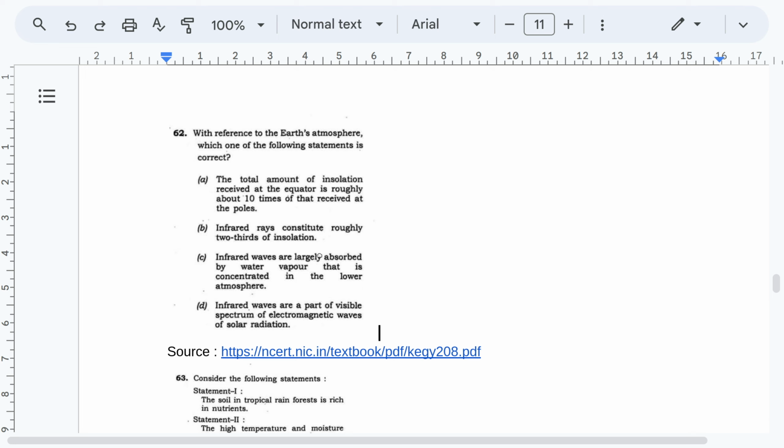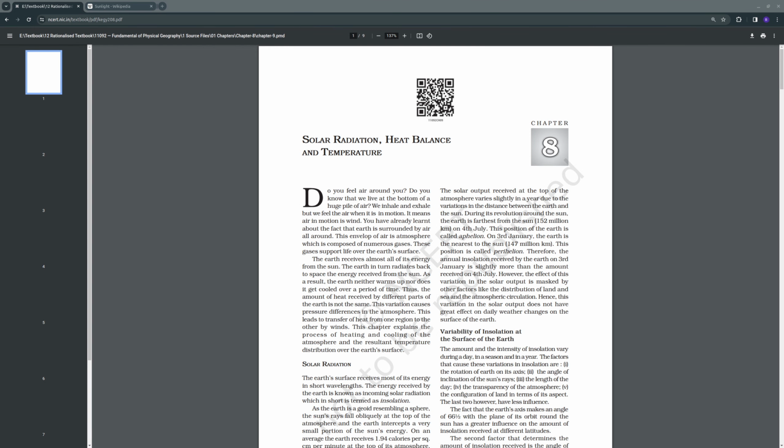So I will just show you the NCERT textbook link. This is the NCERT chapter, Solar Radiation, Heat Balance and Temperature.